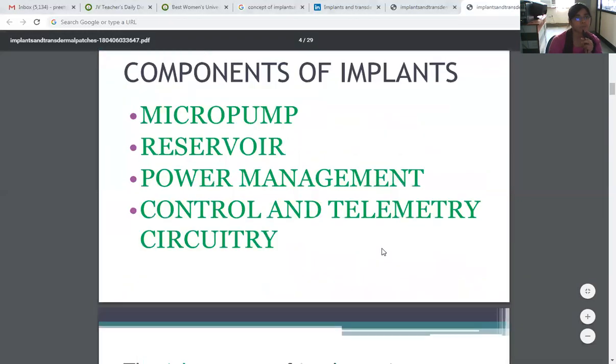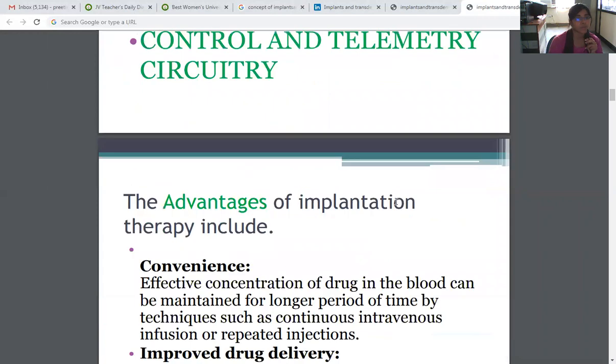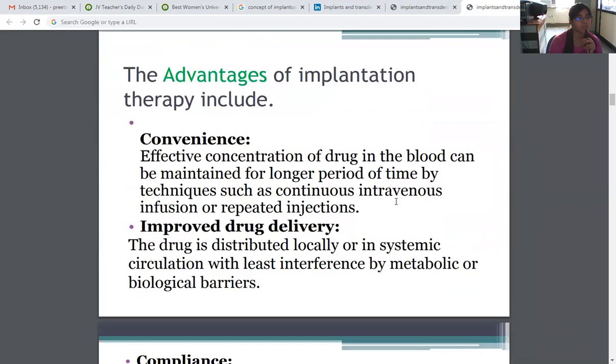Now we come to the components of implants. The implant consists of a micropump, reservoir, power management and control, and telemetry and circuitry. The advantages of implantation therapy include convenience.